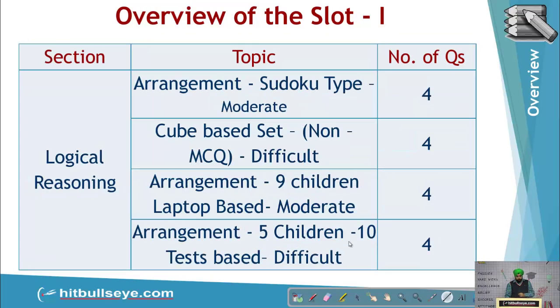Now students, moving on to the LR part. In this, there were 4 sets again consisting of 16 questions. There was an arrangement-based set based on Sudoku. There was a cube-based set. It was slightly difficult, where the cube was given with different colors, then it was laid down on the ground, and then the typical questions, like how many had 3 faces, 2 faces painted. As suggested by the students, it was a tough set as such. Then there were 2 more sets.